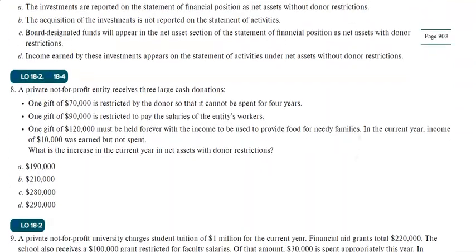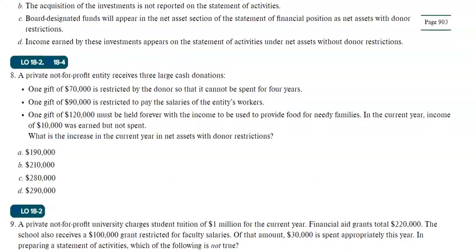Now let's see another example. A private not-for-profit entity receives 3 large cash donations. One gift of 70,000, which is restricted by the donor so that it can be spent for 4 years. So, the donor is imposing a restriction, you have to use it for 4 years. It's a time-related restriction. One gift of 90,000 is restricted to pay the salaries. Here is another purpose-related restriction that the donor imposed. One gift of 120,000 must be held forever. It's endowment type and it's a permanent restriction.